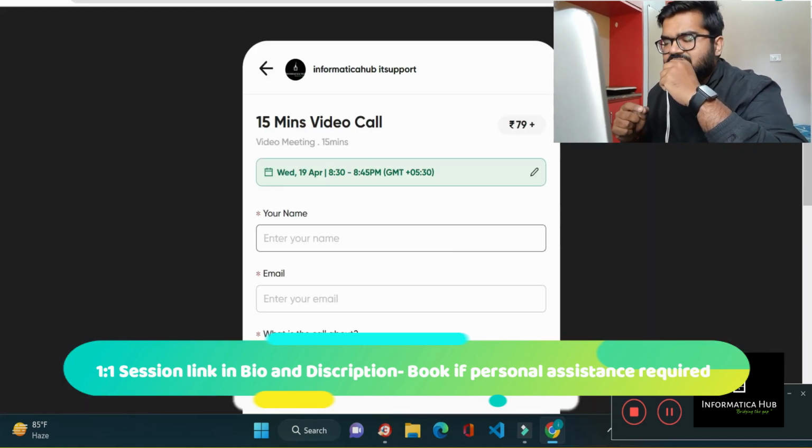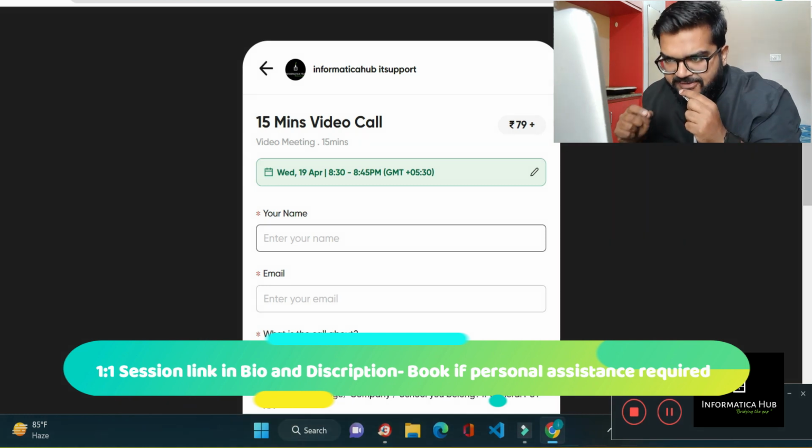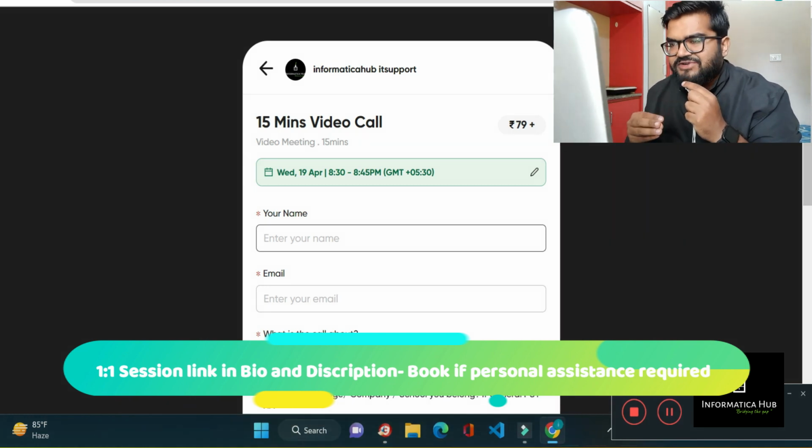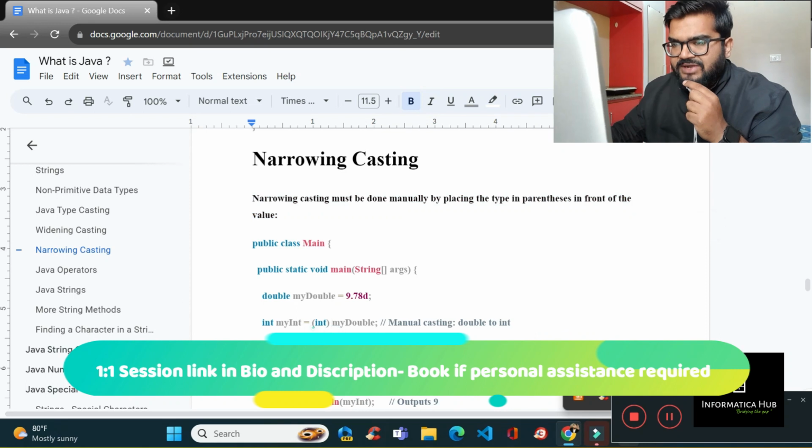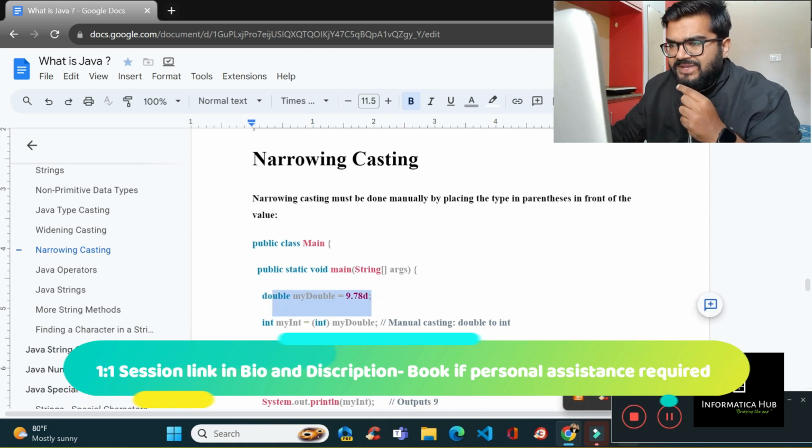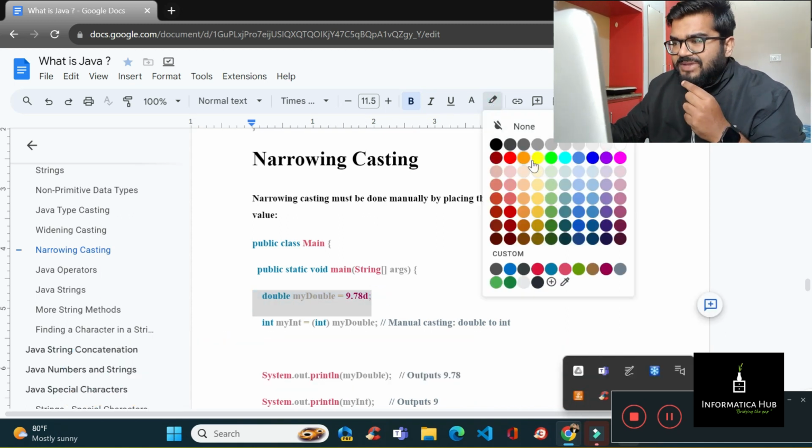I have told you regarding narrowing casting, it's from a higher to a lower size, and it can be done directly by placing the type in parentheses. You can see manually casting to an int. Just have a look that over here also, inside the main method, the double is defined like 9.78D.